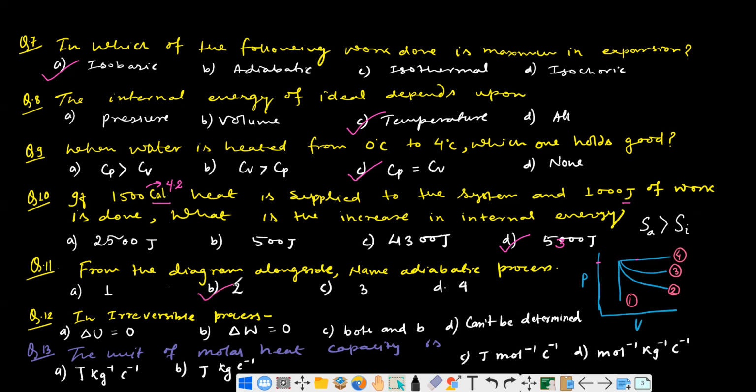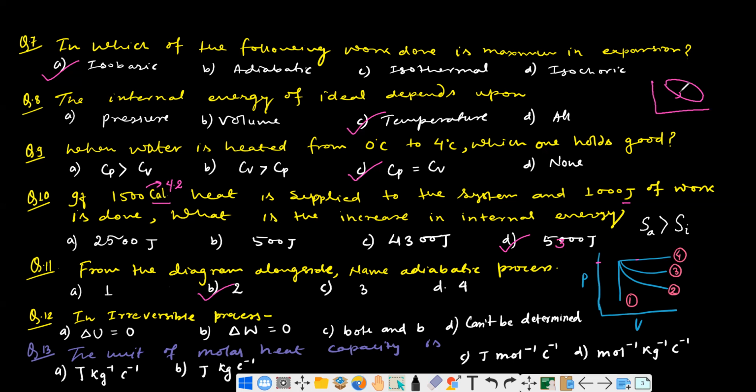Finally, we have two more questions. In an irreversible process, the change in internal energy could be 0. Let me just draw the diagram. Suppose this is your irreversible and cyclic process.